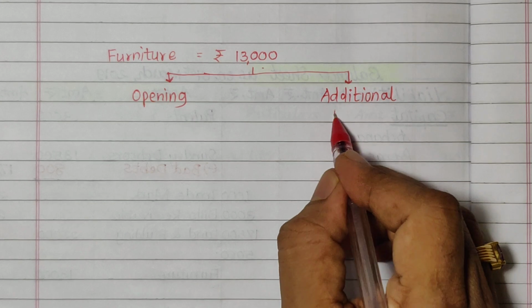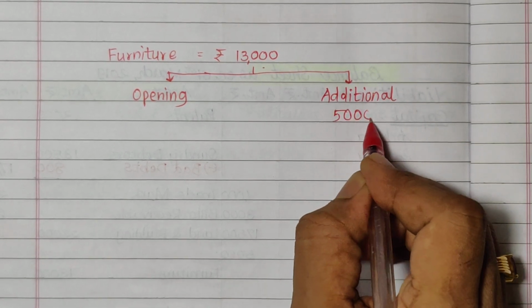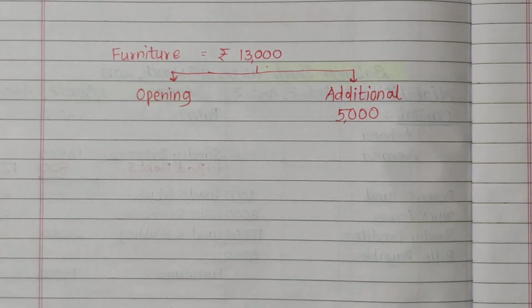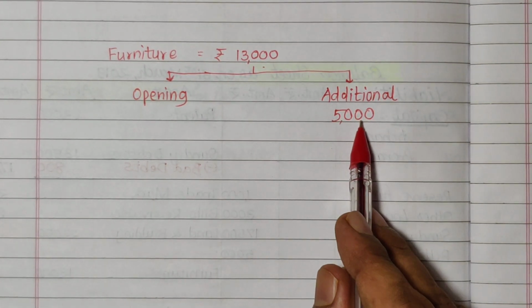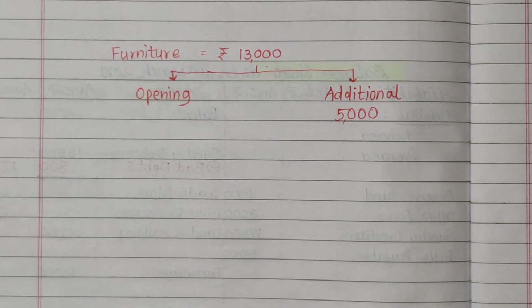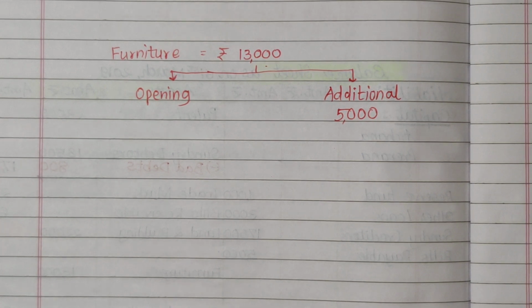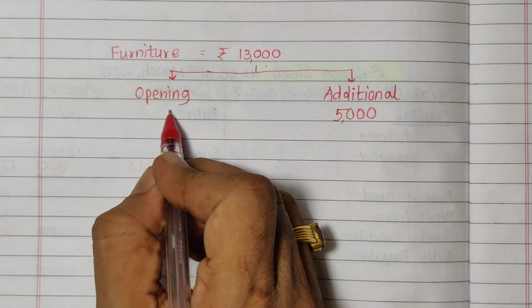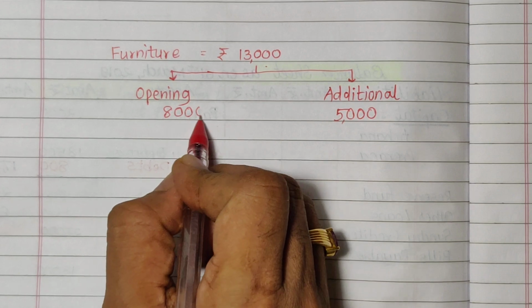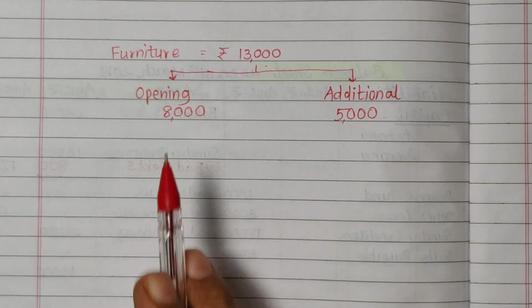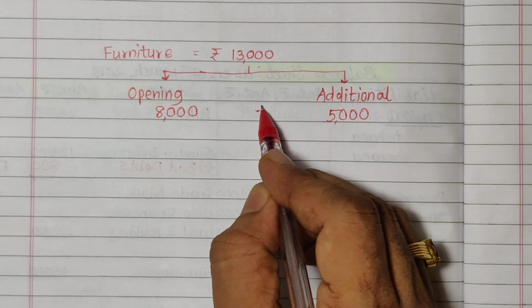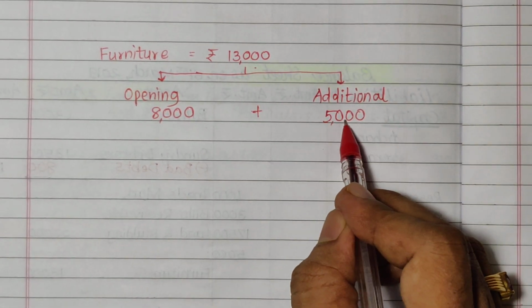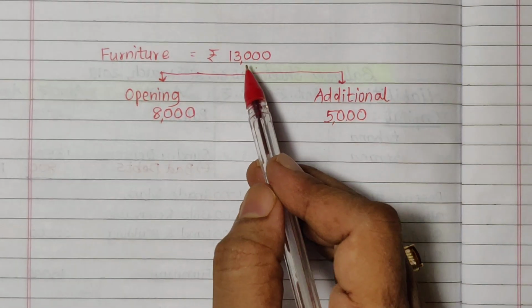So 5,000 is the additional furniture purchase. So out of 13,000, if 5,000 is purchased in the middle of the year, then the cost of furniture in the beginning will be rupees 8,000. So opening furniture was rupees 8,000, add furniture purchased during the year of rupees 5,000. So total furniture at the end of the year is rupees 13,000.